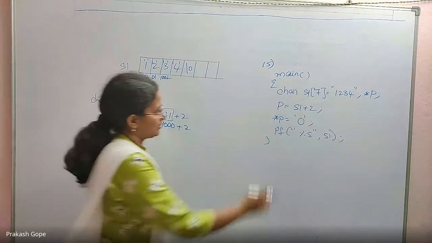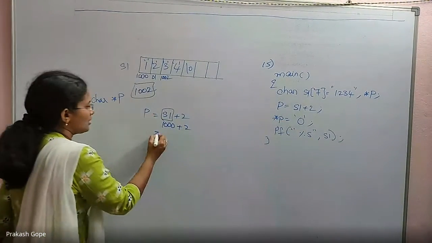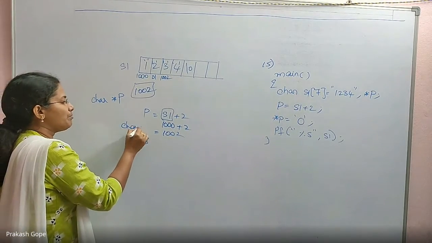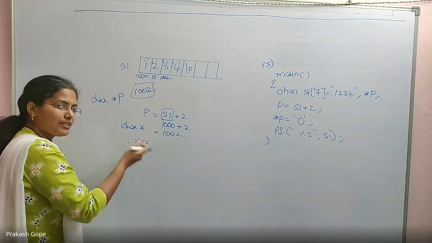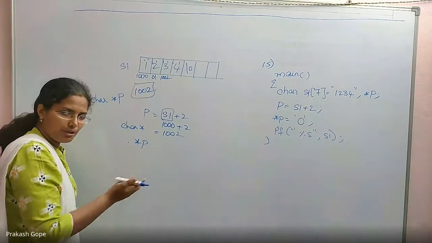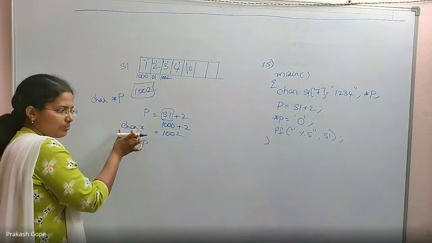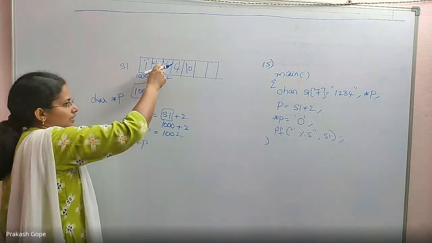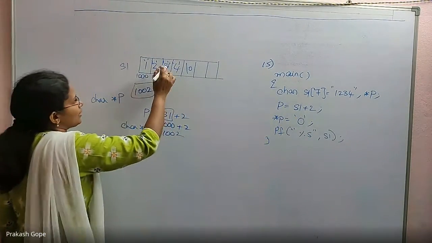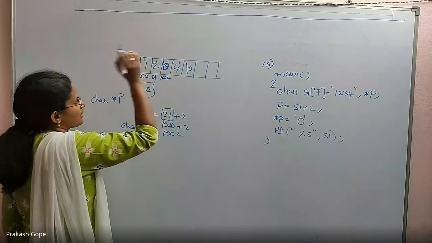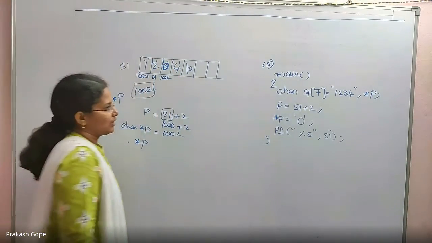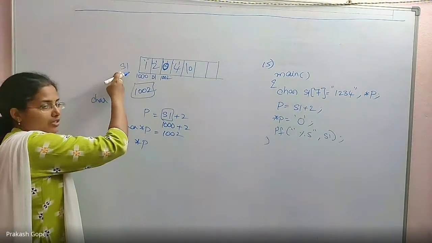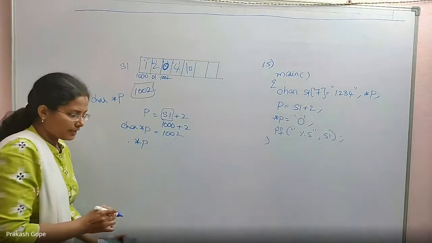Okay, in that, star P is equal to character 0. See, P is 1002. If I say star P, because it is a simple char star type, star P is its content, no doubt, because they are simple pointers. Because P is a character pointer, star P is its content, 1002's content is nothing but character 0. Till now it is character 3, now I am placing character 0 in that. Yes, placed. Then printf percentage S of S1. S1 is again 1000 only. From here until the first null character gets printed.